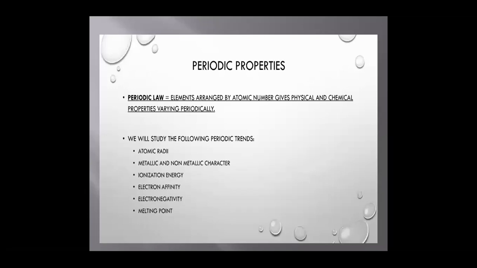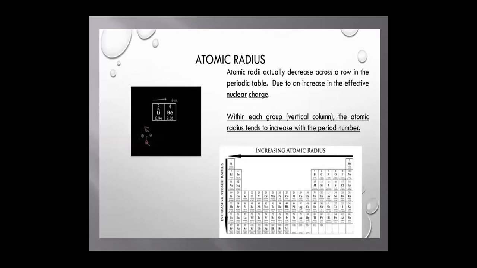Periodic properties. The elements arranged by atomic number show physical and chemical properties varying periodically. So we study the following periodic trends: atomic radii, metallic and non-metallic character, ionization energy, electron affinity, electronegativity, and melting point. We will discuss one by one. Atomic radius is the distance between the nucleus and the valence electron. That is called atomic radius.